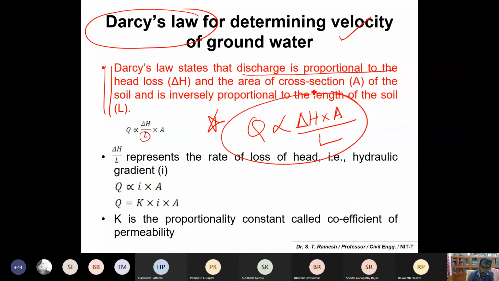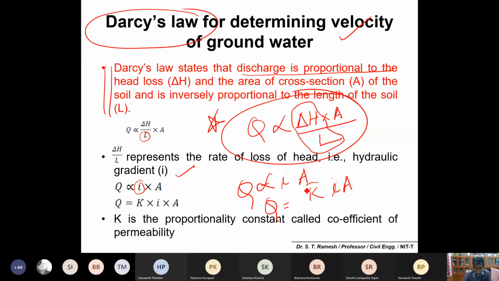Delta H by L you can simply call the hydraulic gradient, I. So you can rearrange this equation: Q is proportional to I into A. Now you have to remove the proportionality and introduce a constant, K. So Q equals K I A, where K is called the coefficient of permeability. This is important. So Darcy's law is Q equals KIA, where K is the coefficient of permeability. You can also solve problems using these simple equations.